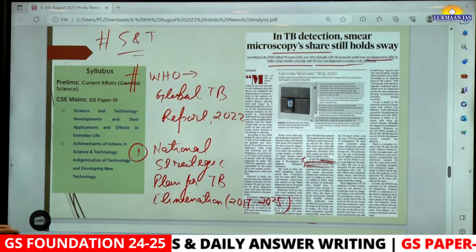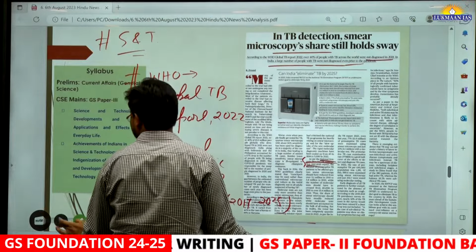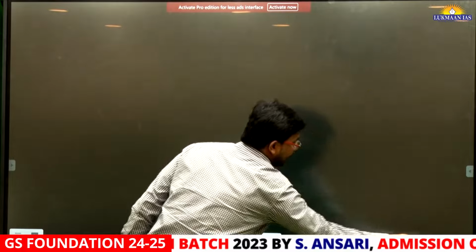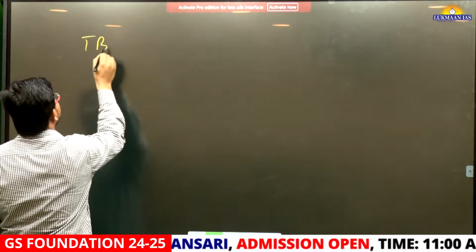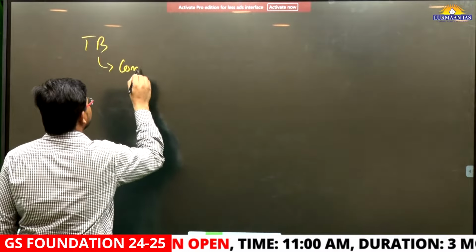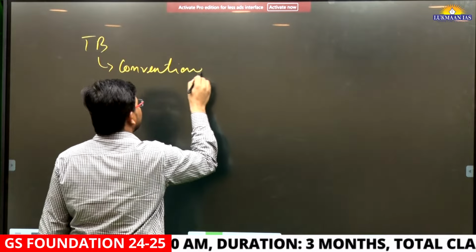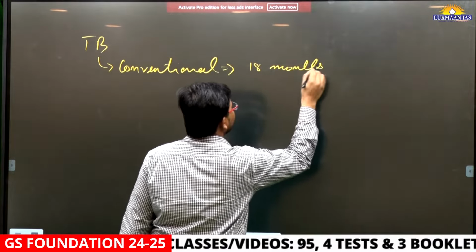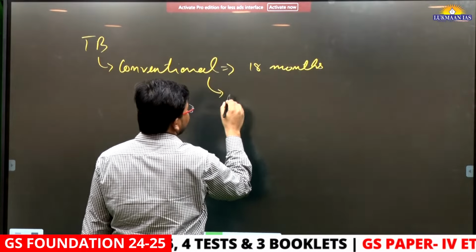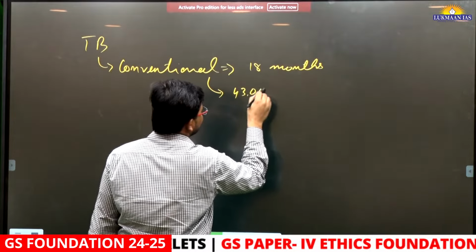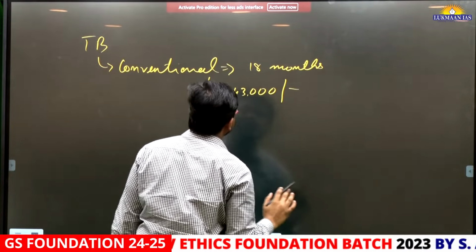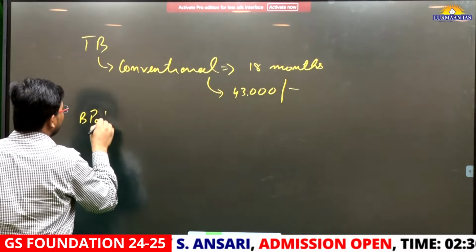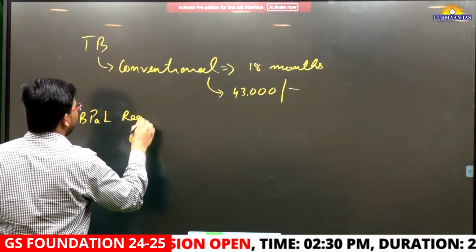And for treatment of TB, we have a regimen. Earlier, if a person was diagnosed with TB, with conventional treatment he had to go for medication for about 18 months. They had to take more than 4,300 capsules, and the everyday dosage of capsules was very high. However, there is now what is known as the BPAL regimen.